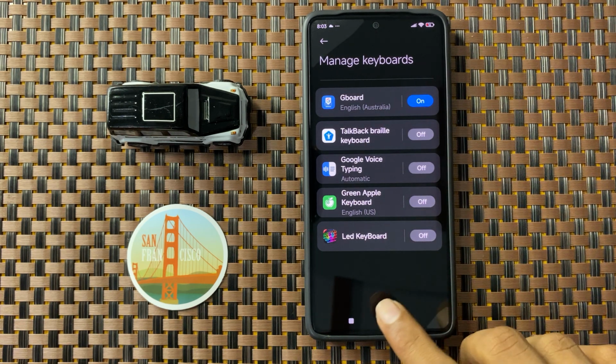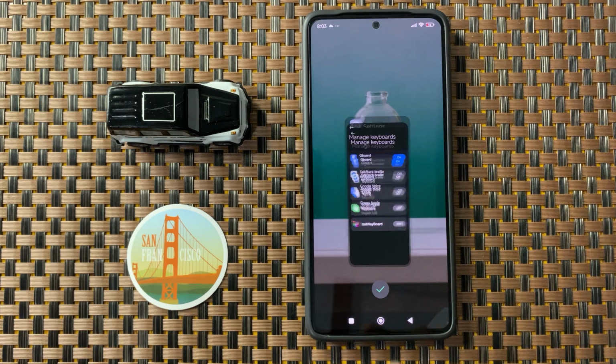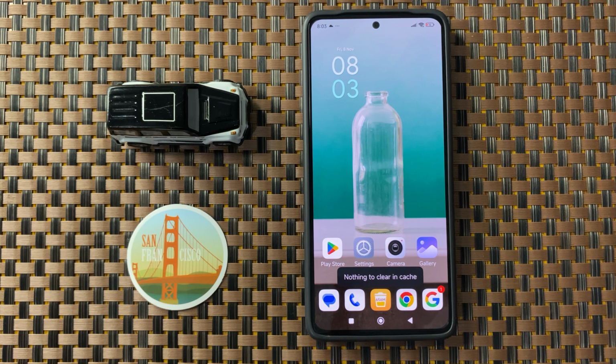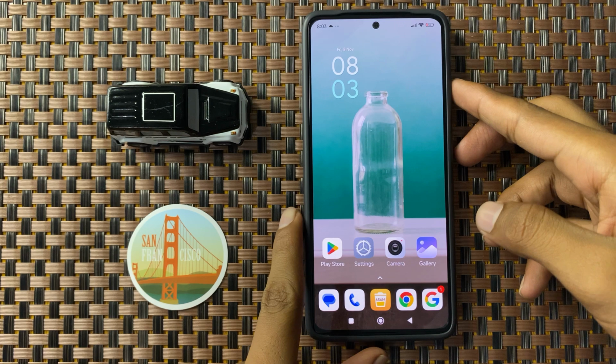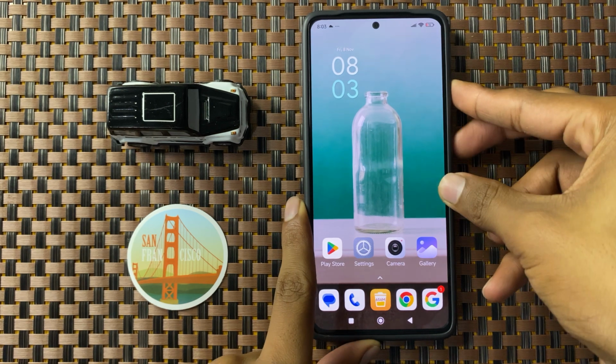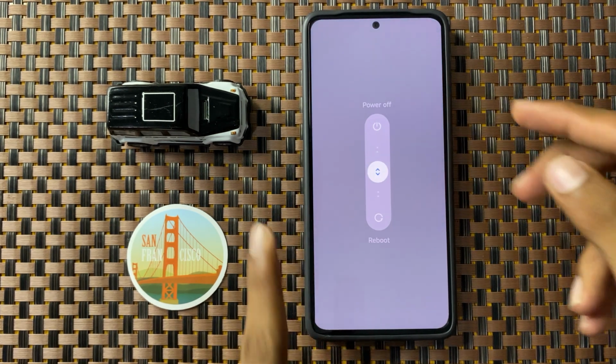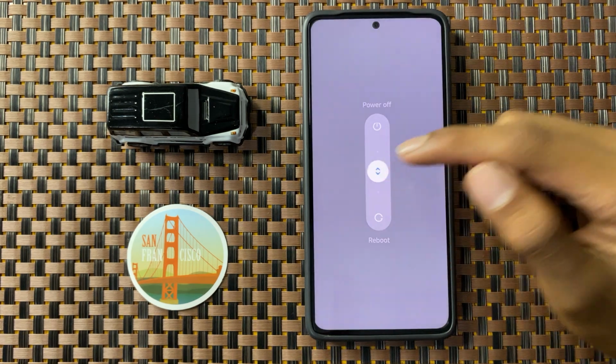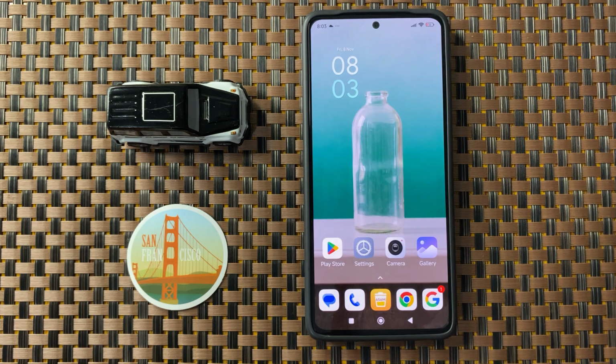After that, go back to the home screen and then restart your device. To restart your device, press and hold the volume up button and power button at the same time like that, and then swipe up to power off your device and then turn on your device again. After that, your problem will be fixed.